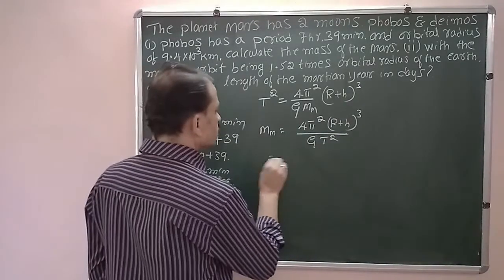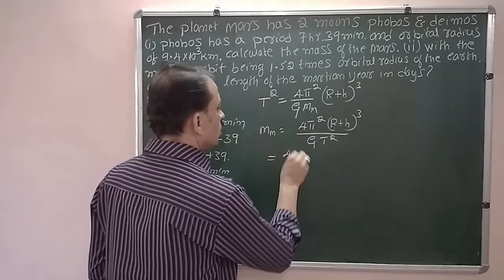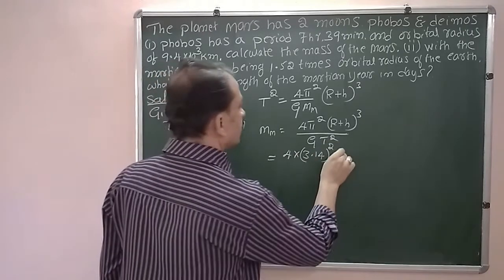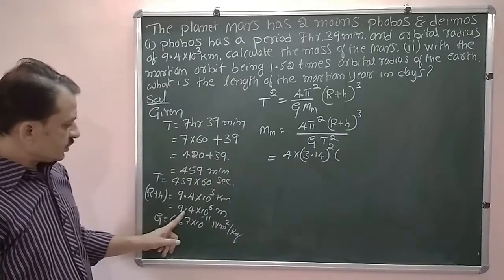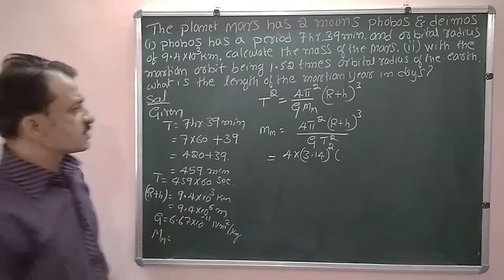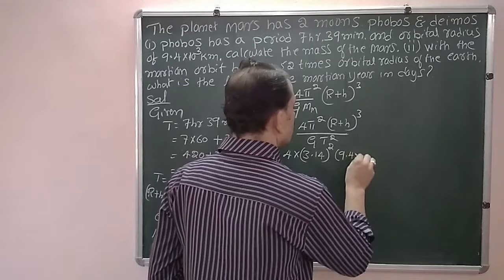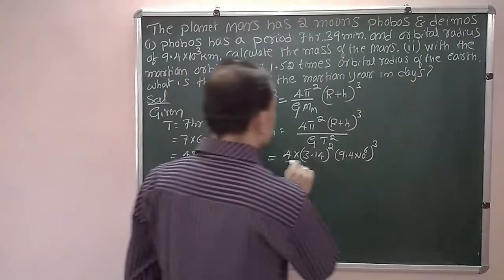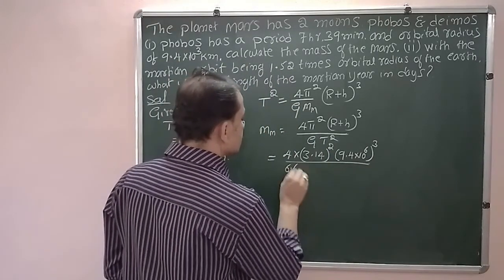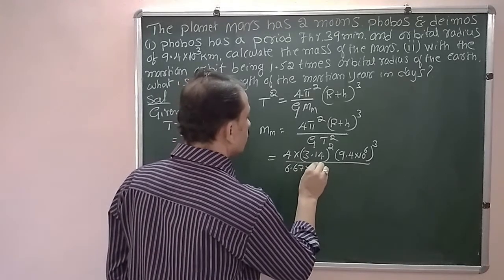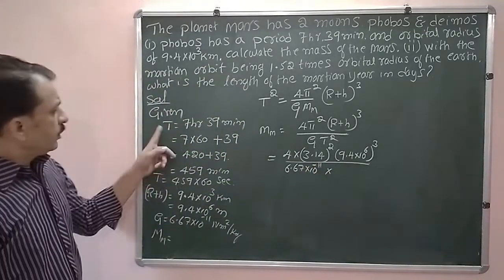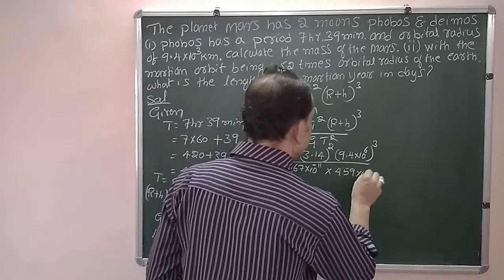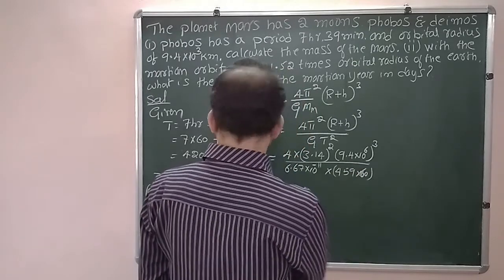Now substitute the known values and given values. Now it is 4 into pi, I am writing it as 3.14, whole square, into r plus h, that is given, 9.4 into 10 to the power of 6, whole cube, divided by G, universal gravitational constant, 6.67 into 10 to the power of minus 11, into the period of revolution 459 into 60, square.